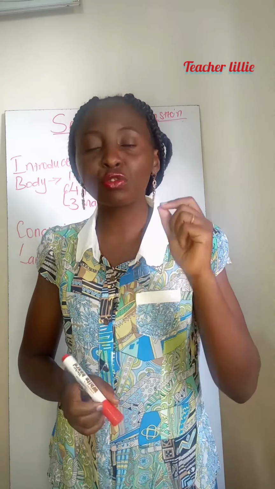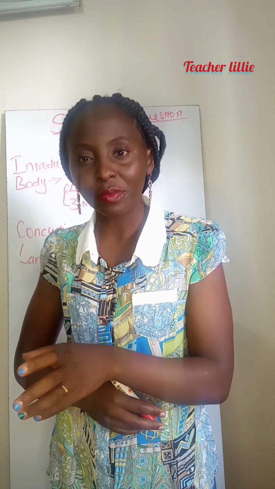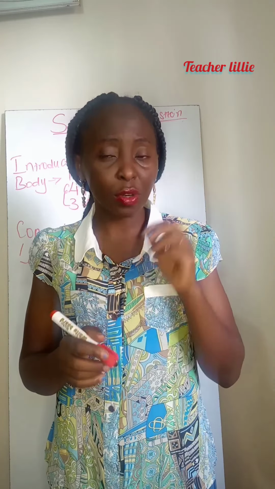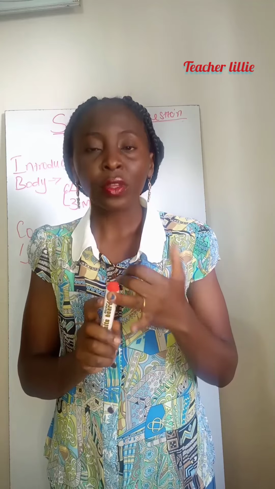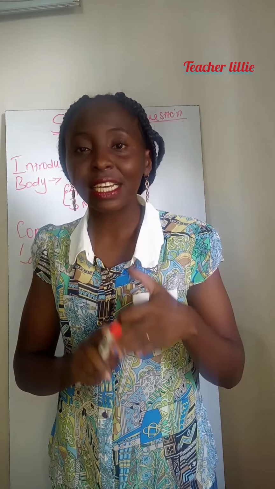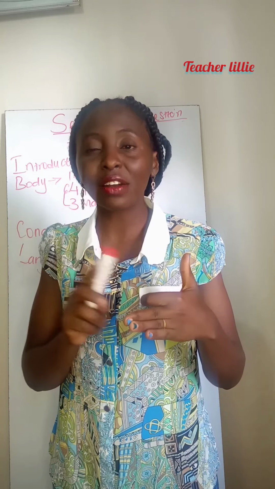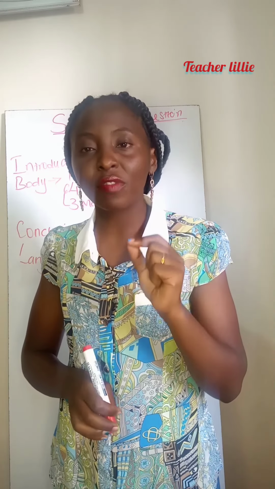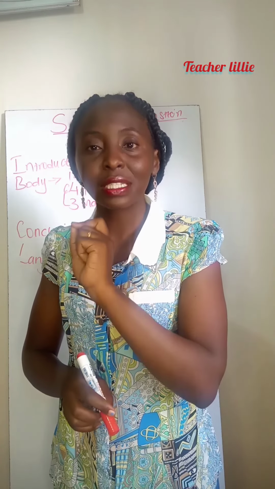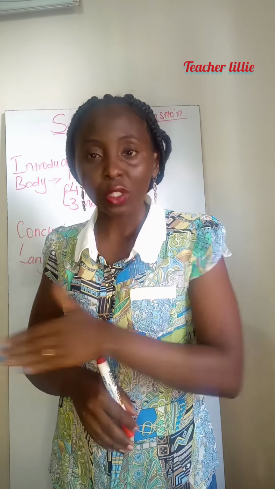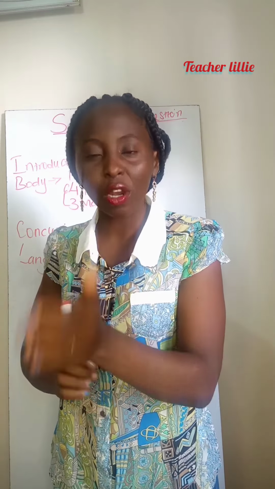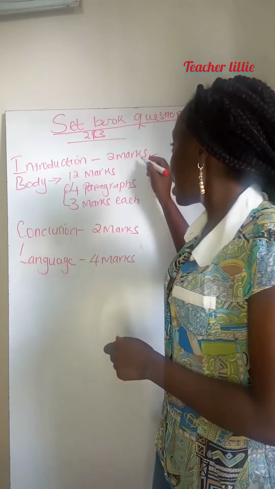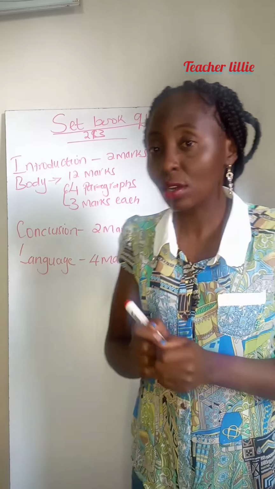For example, it is true that Rezian's determination leads her to what? Achieve her goals, for example, in Blossoms of the Savannah. So the candidate should quote the book, the question, and the character that he or she is handling. If it revolves around different characters, mention at least 2 characters. So it is true that in Blossoms of the Savannah, Rezian's determination makes her achieve her what? Her goals. You have talked about the book, the question, and you have quoted the character that you are going to handle. That is paragraph 1. If you have that, you get the 2 marks. We call them 2 marks of introduction.